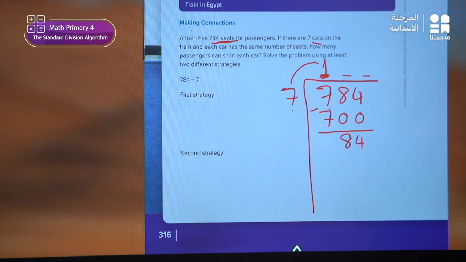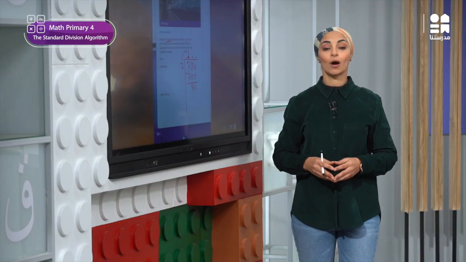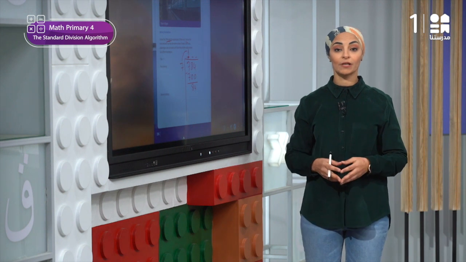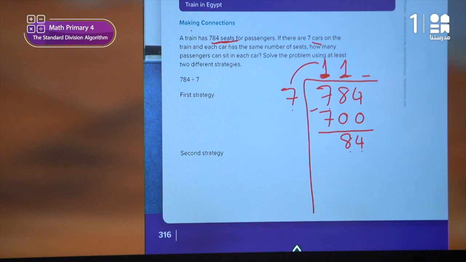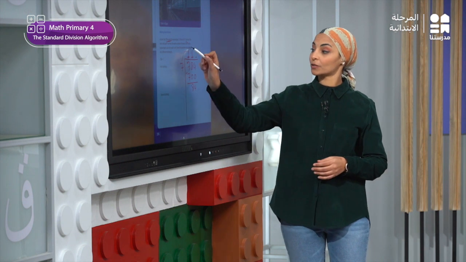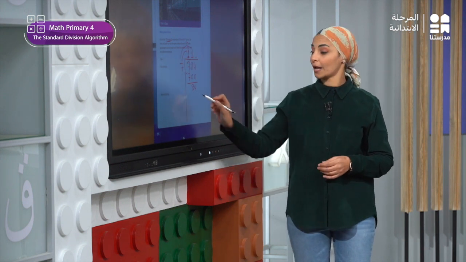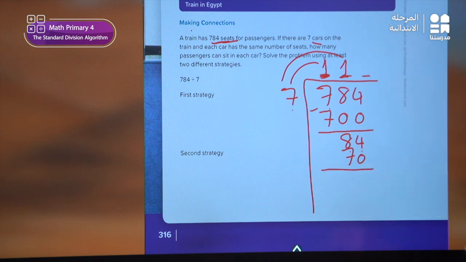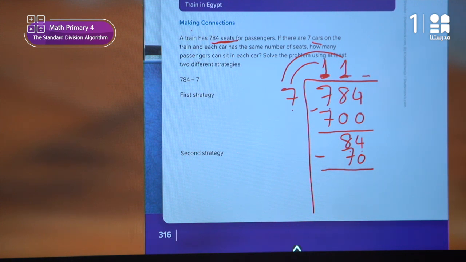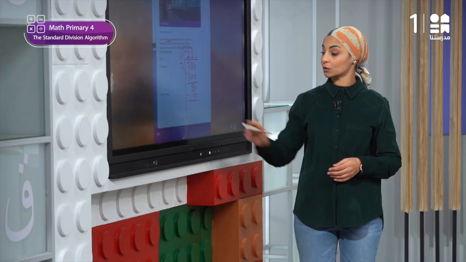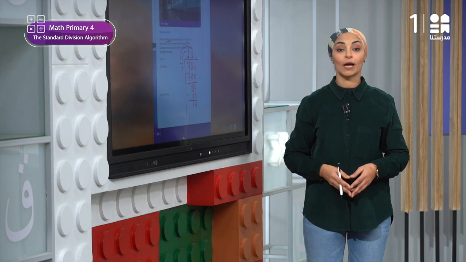Then what should I do? I will repeat all the steps once more. Now I want to divide 84 divided by 7. So I will divide 8 divided by 7. The answer is also 1 and the remainder is 1, right? This one is tenths. So when I multiply it by 7, I will say 10 times 7. The answer will be 70, so I'll put it here. And then the next step, I will subtract. 84 minus 70 equals what? Of course, 14.